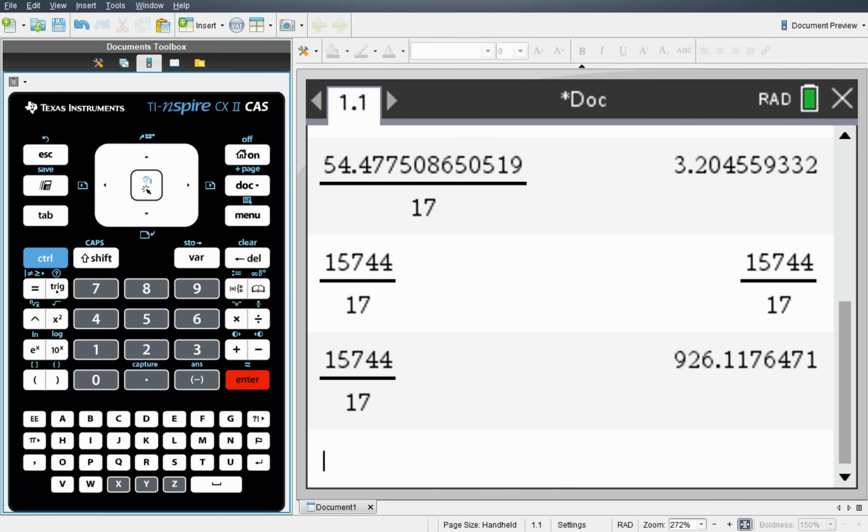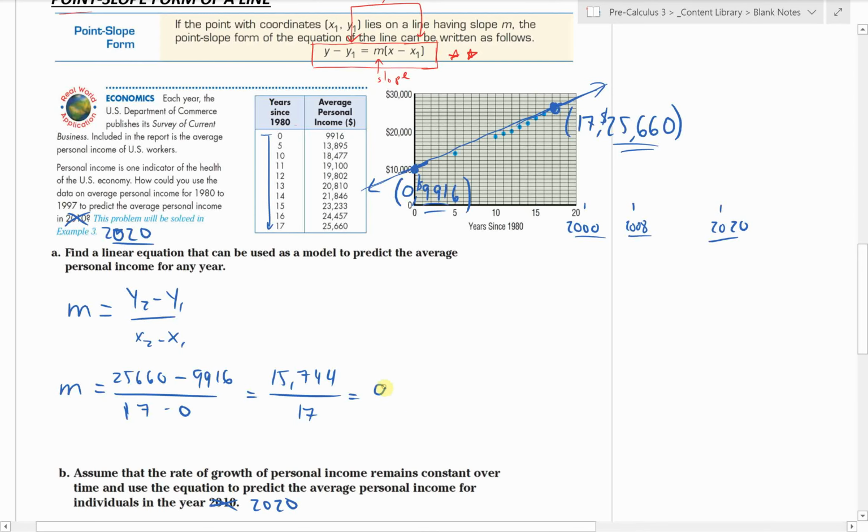926. Okay. So our slope is just about 926. In context, that means every year the average income is increasing by about $926. So in that 17-year window, the average person was receiving about a $926 raise on average. Which is pretty high probably for long-term patterns in that era, and again, it has probably been curbed by certain